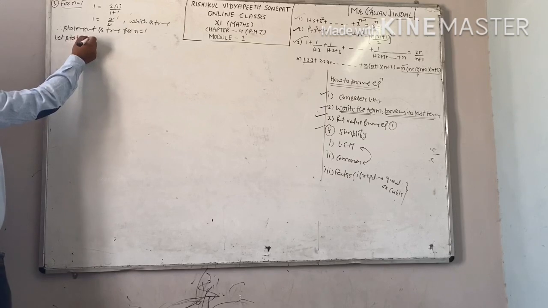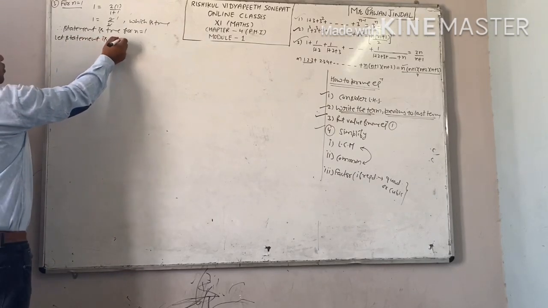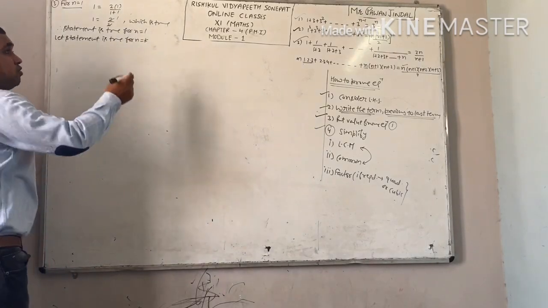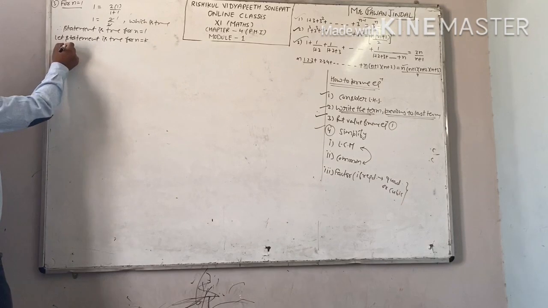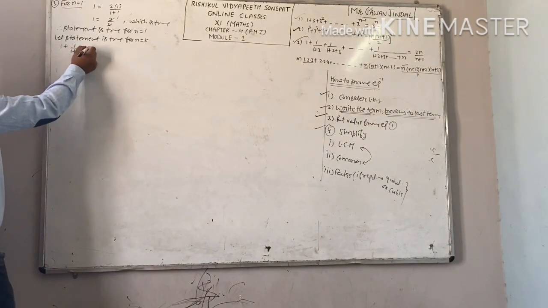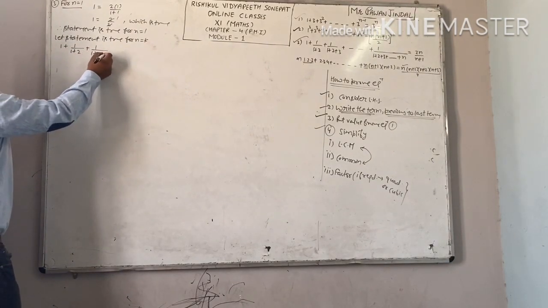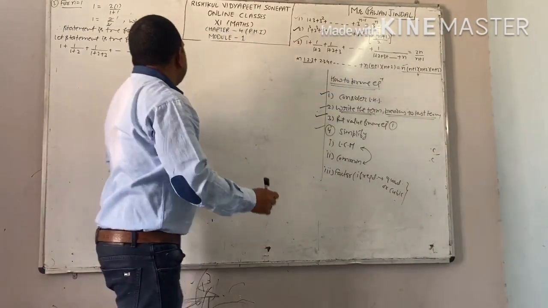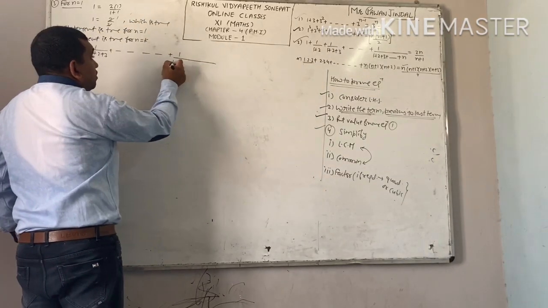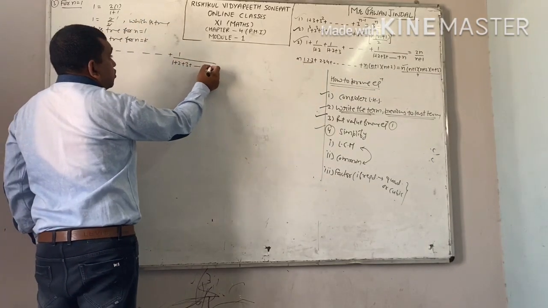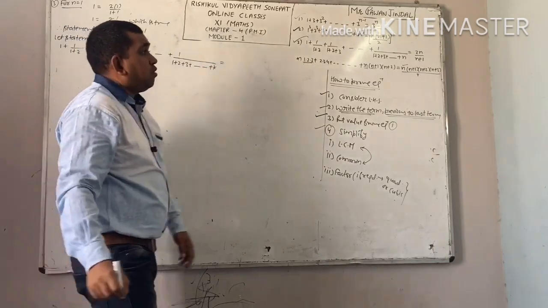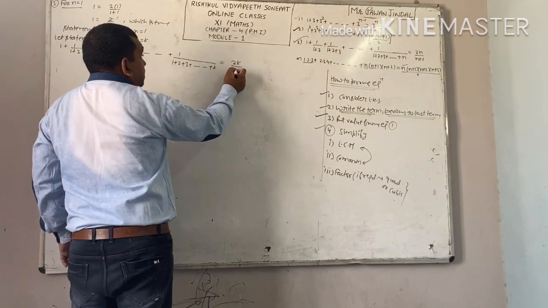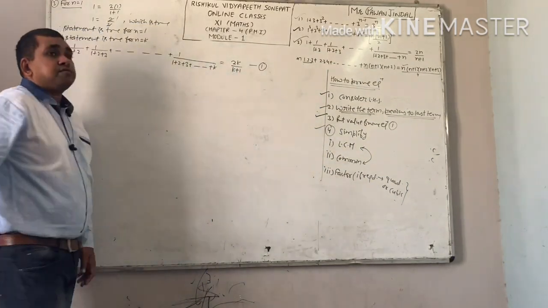Next step, let statement be true for n equal to k. Now put n equal to k, what you will get? 1 plus 1 upon 1 plus 2 plus 1 upon 1 plus 2 plus 3 plus up to so on, 1 upon 1 plus 2 plus 3 plus up to so on k equal to, on right hand side also put n equal to k, you will get 2k upon k plus 1. Say this equation number 1.